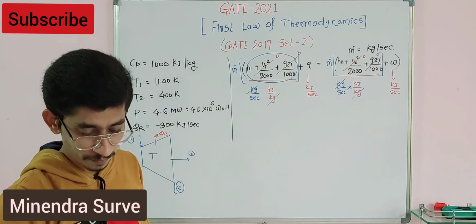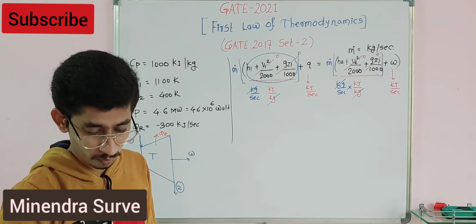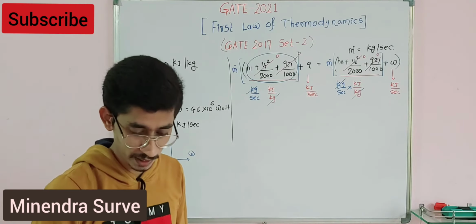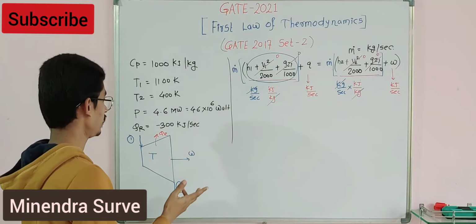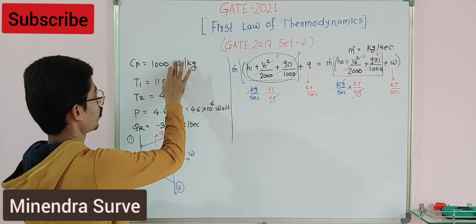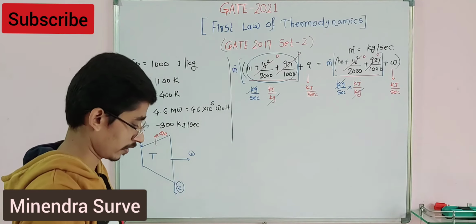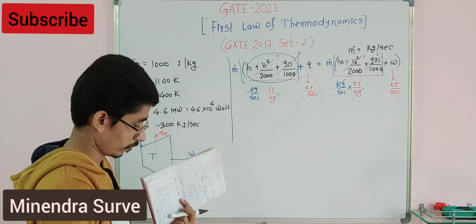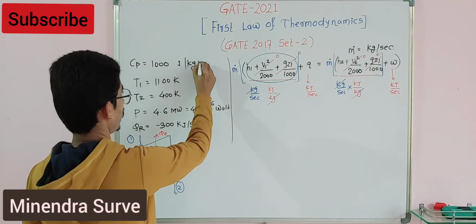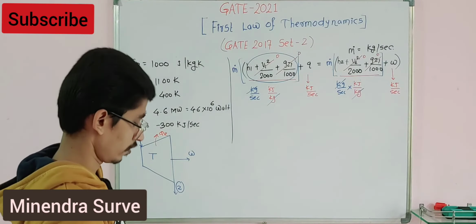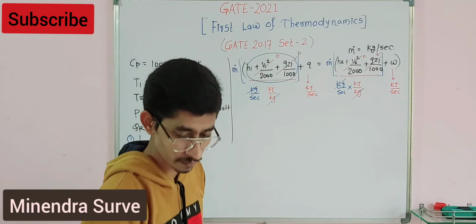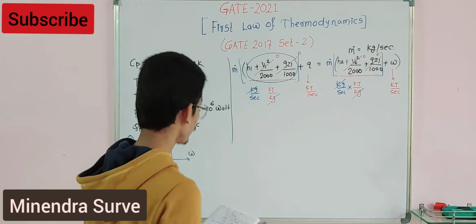And they have not mentioned the levels Z1 and Z2. That's why we have taken them as 0 directly, and this value is in joule per kg Kelvin. Okay, joule per kg Kelvin. So just put the values here, we will get the answer.